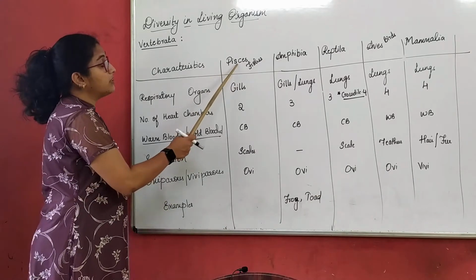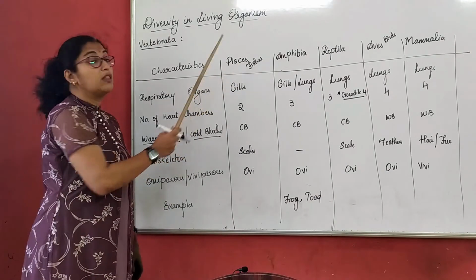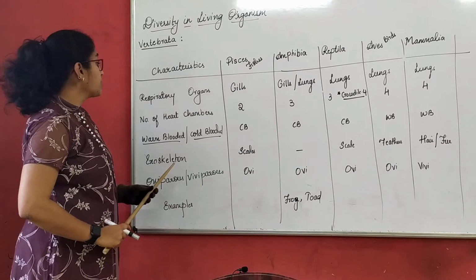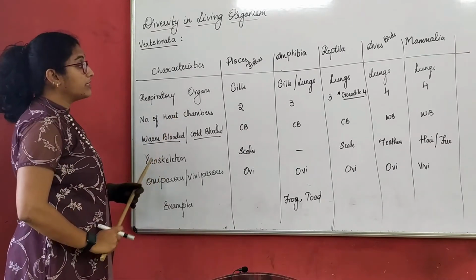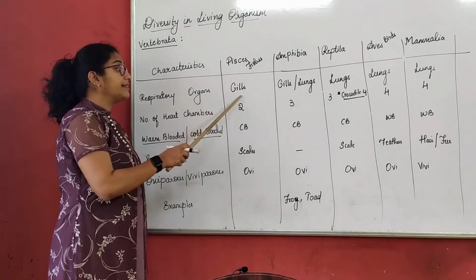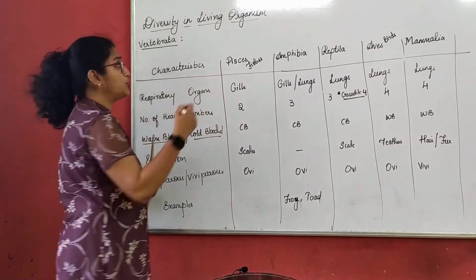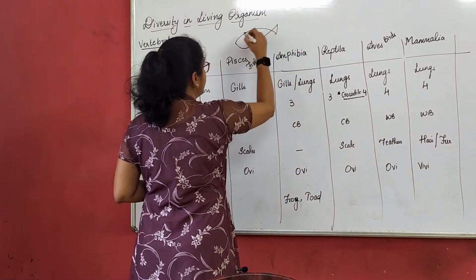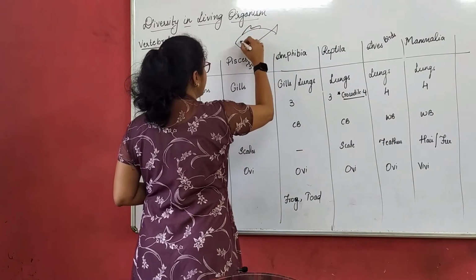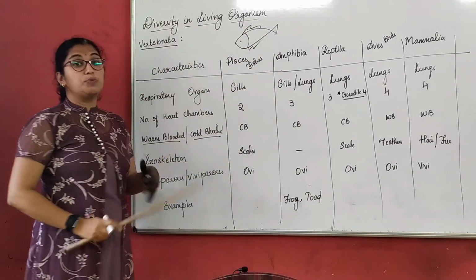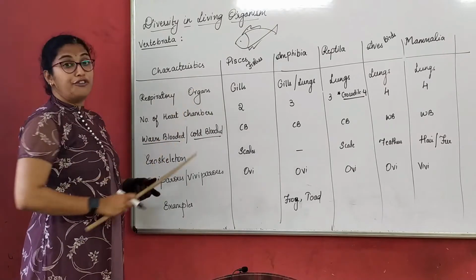First, when we talk about Pisces, those are nothing but fishes. What about the respiratory organs? Respiratory organs are in the form of gills, right? You all know when we draw a fish, we draw gills on it, correct? So these are the respiratory organs of fishes.